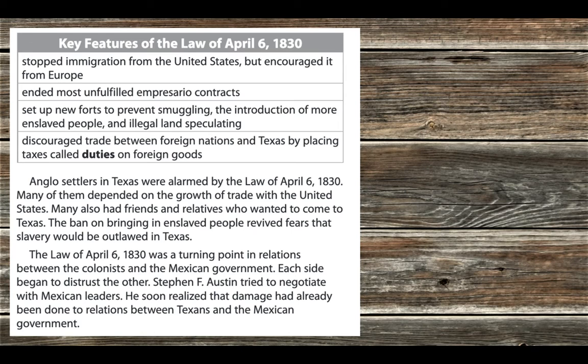Anglo settlers in Texas were alarmed by the Law of April 6, 1830. Many of them depended on the growth of trade with the United States. Many also had friends and relatives who wanted to come to Texas. The ban on bringing in enslaved people revived fears that slavery would be outlawed in Texas. The law was a turning point in relations between the colonists and the Mexican government. Each side began to distrust the other. Stephen F. Austin tried to negotiate with Mexican leaders. He soon realized that damage had already been done to relations between Texans and the Mexican government.